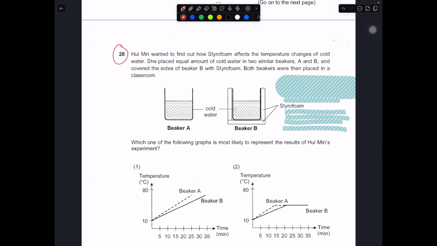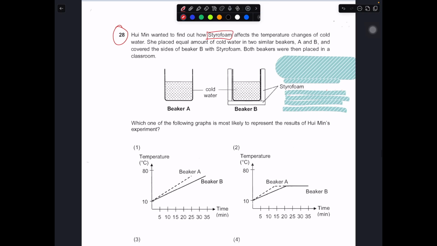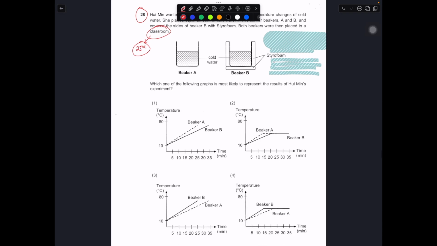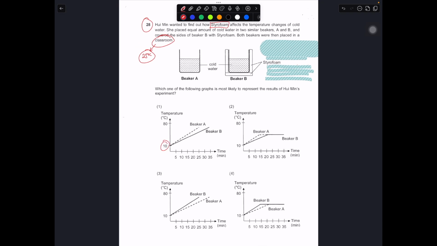Question number 28. Hui Min wanted to find out how styrofoam will affect the temperature change of cold water. So she placed an equal amount of cold water into two similar beakers A and B, and covered both sides of beaker B with styrofoam. Both beakers were placed in the classroom. In a typical classroom, the room temperature will be around 25 degrees Celsius. We're taking that as reference. The temperature of the cold water will be at 10 degrees. How do I know? Because all the graphs start at 10 degrees Celsius.